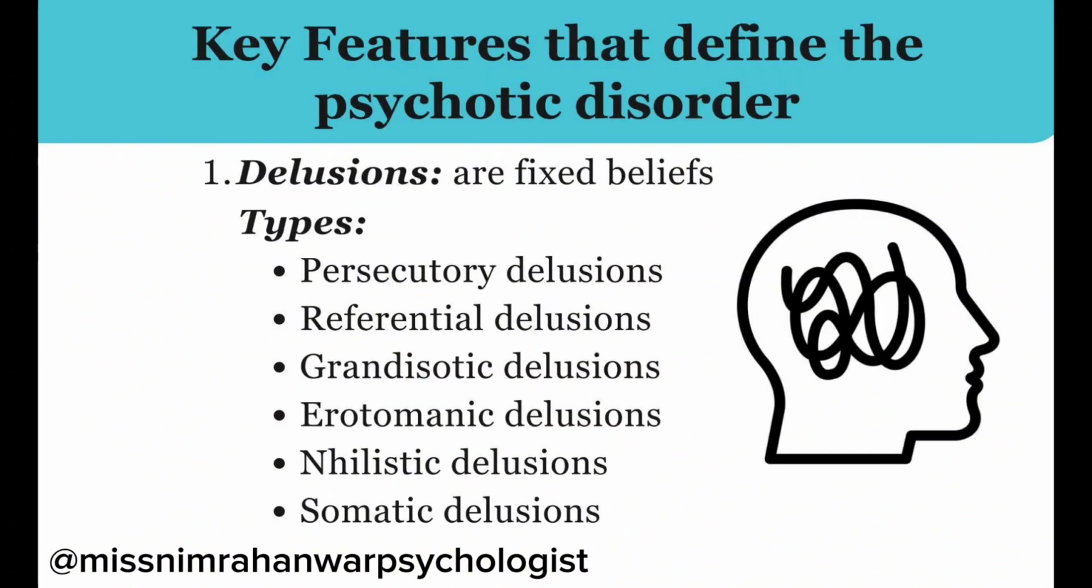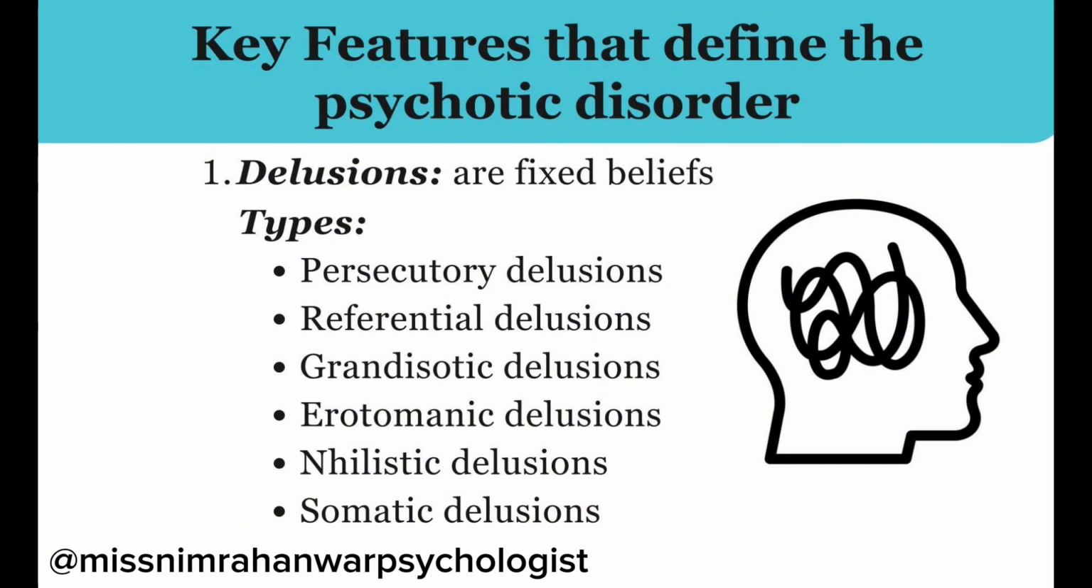Positive symptoms, number one, include delusions, which are fixed beliefs that are not amenable to change in light of conflicting evidence. You can remember the difference between delusions and hallucinations by this simple definition: delusions are fixed beliefs, right? Which include a variety of types named persecutory delusions, referential delusions, grandiosity, erotomanic delusions, nihilistic delusions, and somatic delusions.